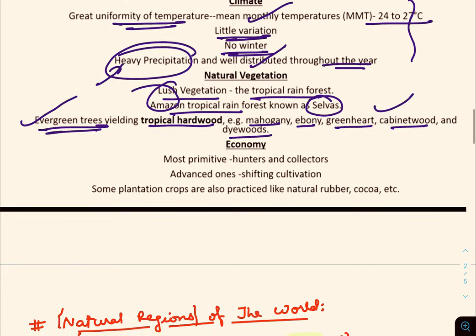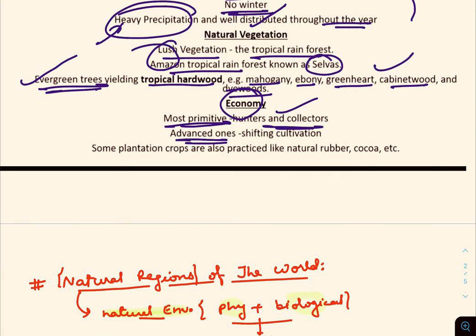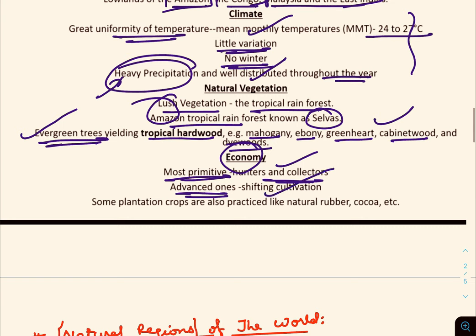Now if you are talking about the economy, it is most primitive, that is hunters and collectors. Why? Due to its oppressive and impenetrable vegetation, it is difficult for men to survive in this region. And due to the advanced ones, shifting cultivation has been started. So the people started to grow certain types of crops so that they can adapt themselves according to the geographical conditions found here. And some plantation crops they started to practice, that is natural rubber and cocoa.